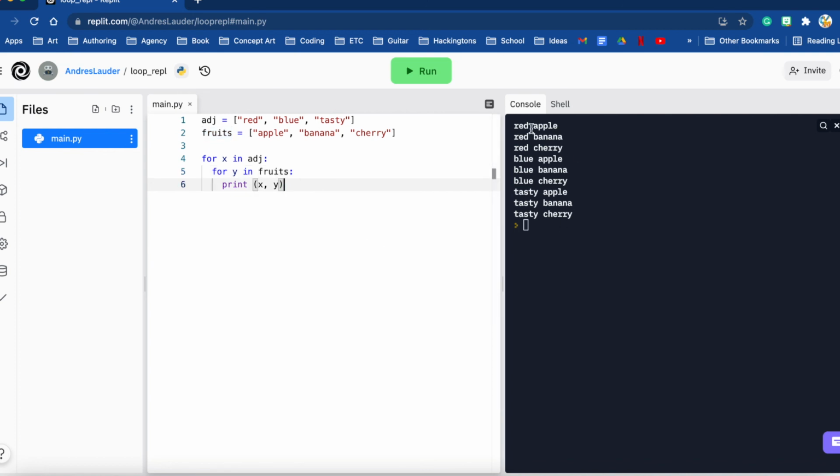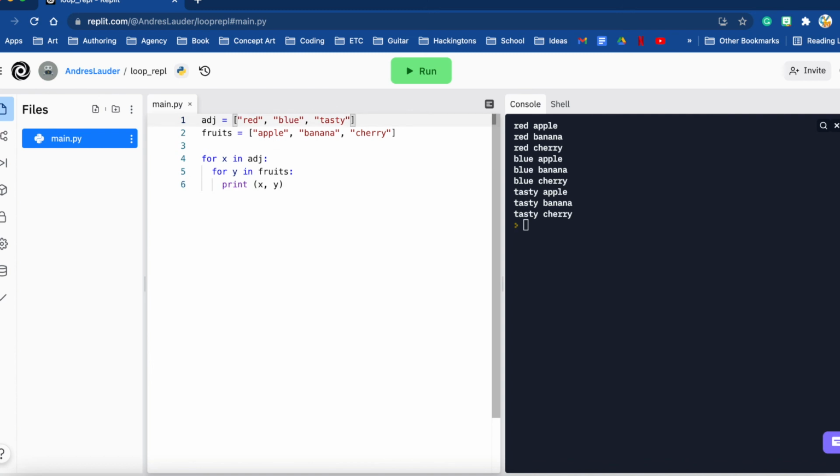So we have red apple, red banana, and red cherry. So it's looping over this first list, and then grabbing this item, then this item, then this item, and sticking that first adjective next to it, right? So we're going x to y. Then it does it again, but with blue: blue apple, blue banana, blue cherry. Then tasty apple, banana, and cherry.